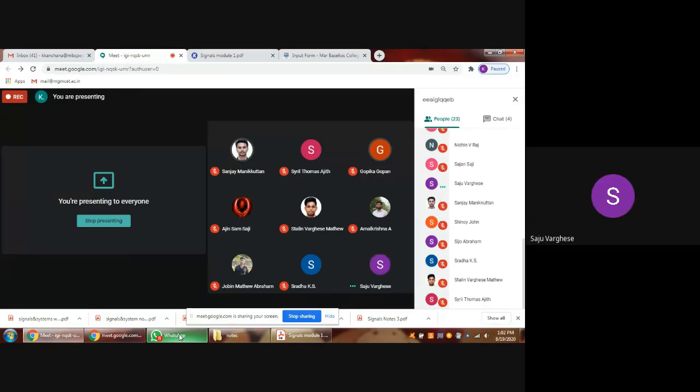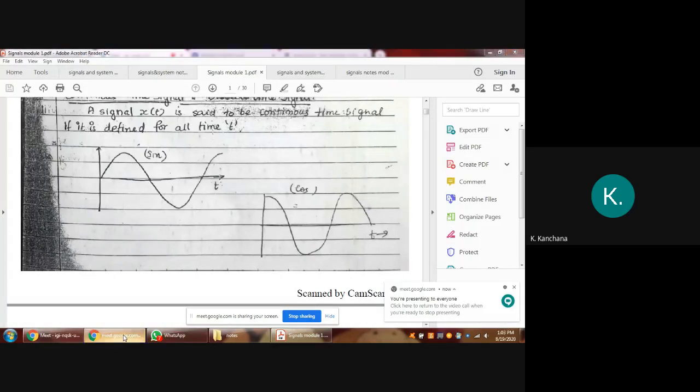Yes, miss. What is x e of t? X of t plus x of minus t divided by 2. Okay, good. Shraddha, what is x naught of t? X of t minus x of minus t by 2. Okay, good. So this is the condition for the odd signal and the even signal.